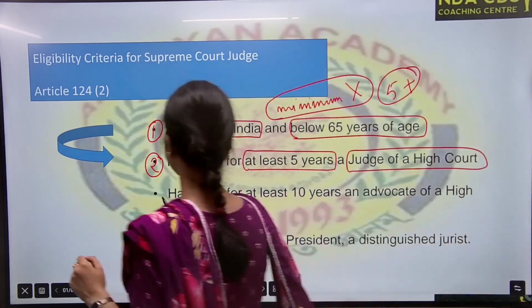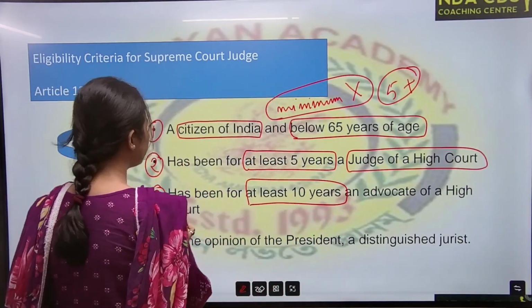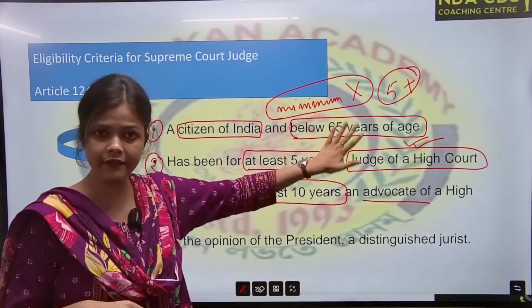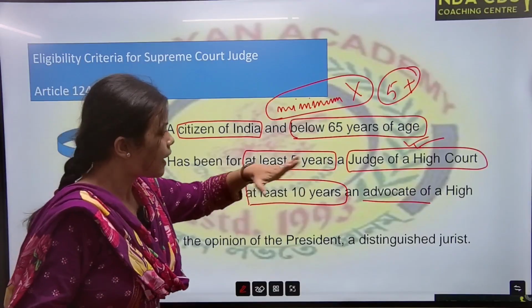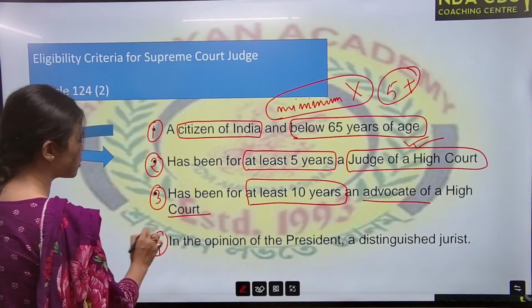Then third point, you have to be at least 10 years an advocate of High Court. Here it is judge of High Court for 5 years or advocate for 10 years. Please remember this point. And the 4th point is also there.